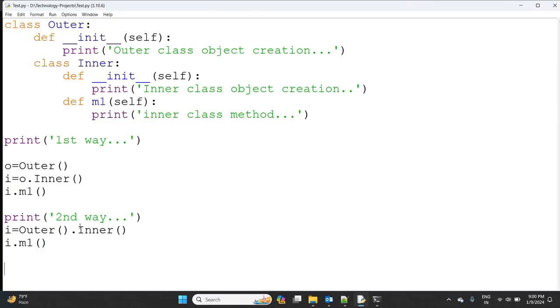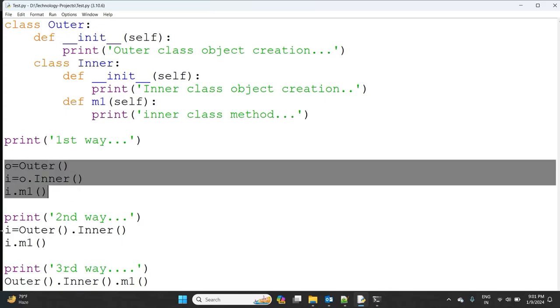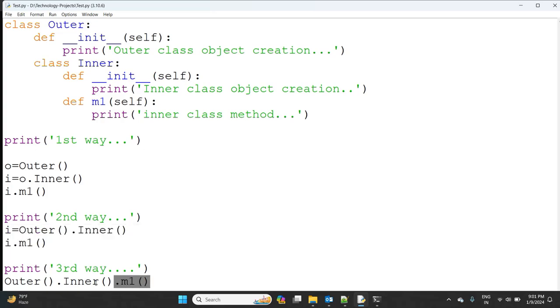But if I try the same in a third way, I'm not doing anything else: outer class object creation dot inner class object creation dot m1. Here I've split it into three lines in the earlier case, and here it is one line.